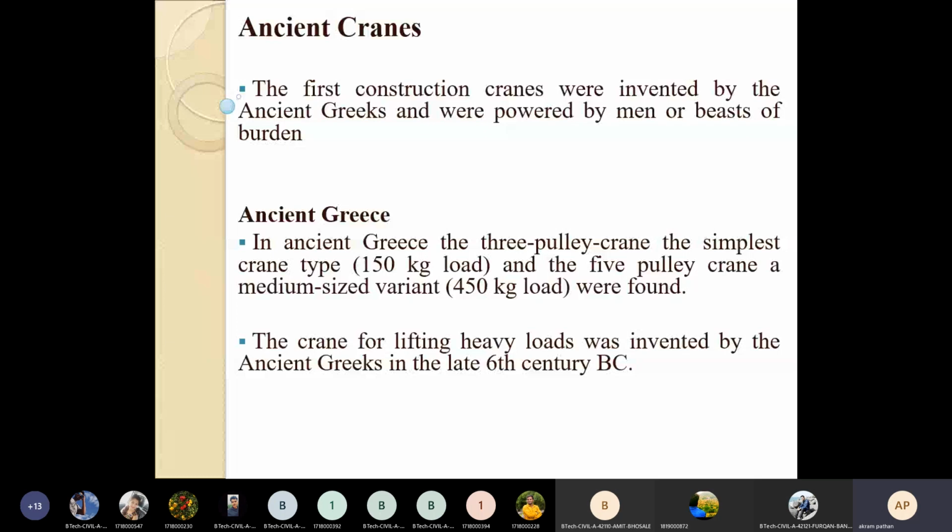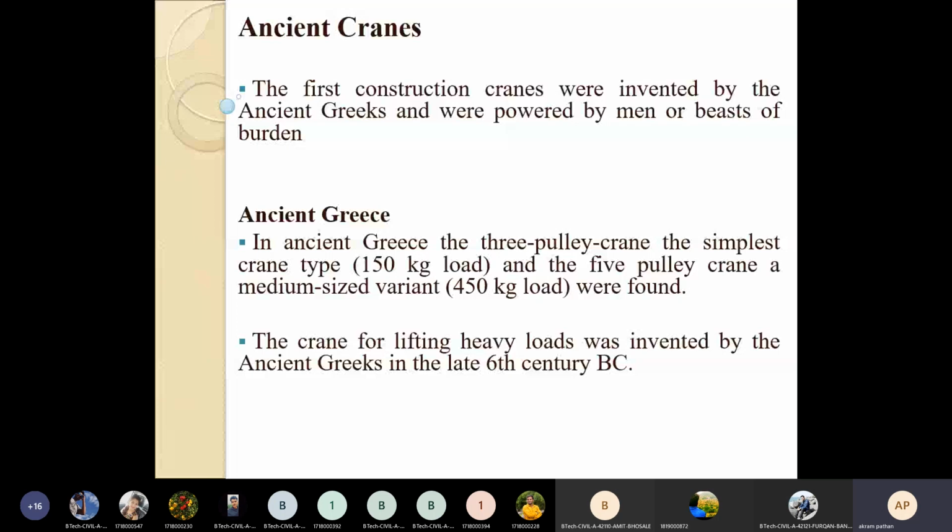The crane for lifting heavy loads was introduced or invented by the ancient Greeks in the late 6th century.